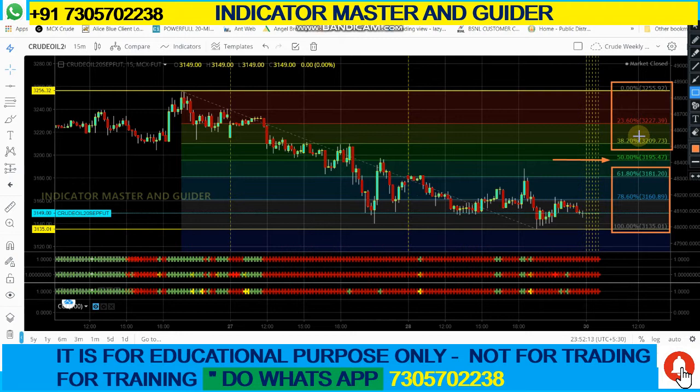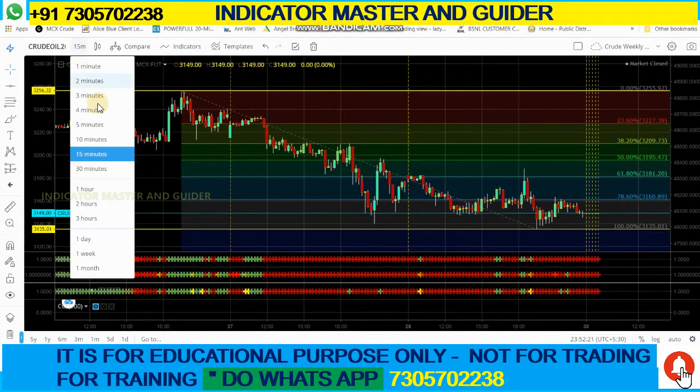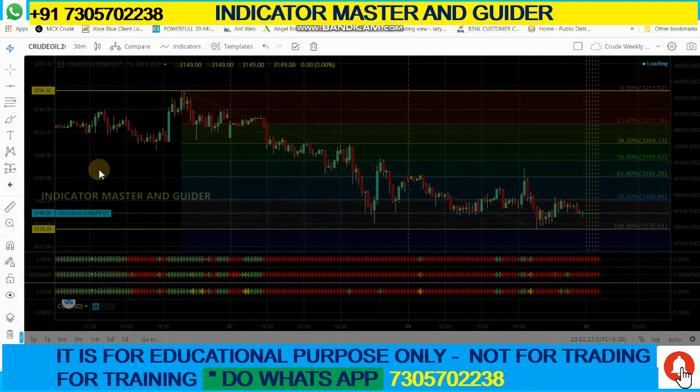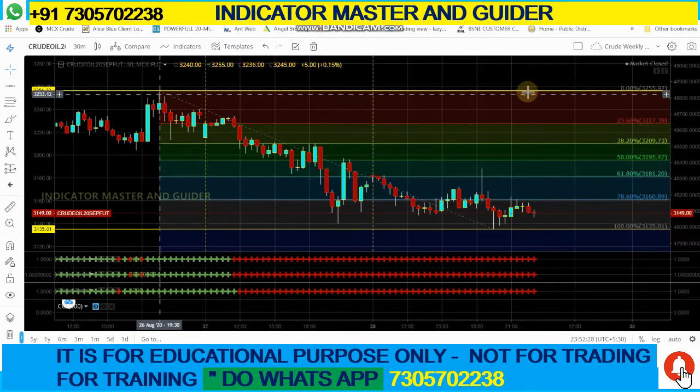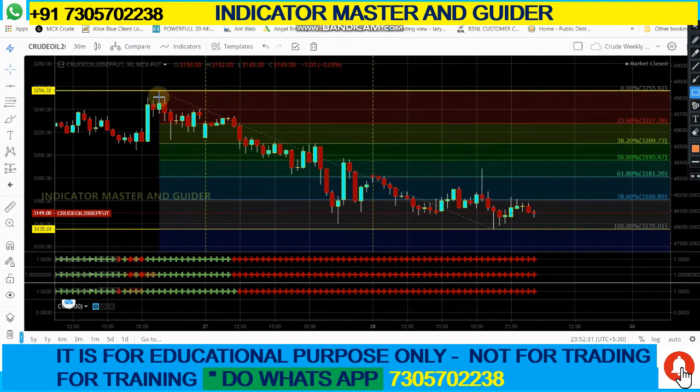Here you can see, I am just changing the timeframe so you can understand very clearly. Now it is very visible, I think, because I marked the higher swing high and the swing low here. Even if you are unable to view, I will mark it this way. Price will be breaking. Here I am keeping the buy zone, and here the sell zone.